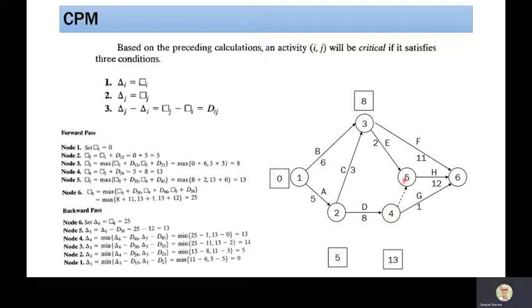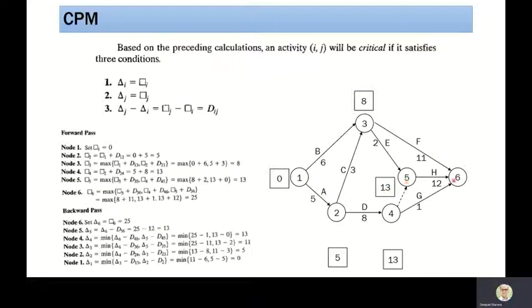Now come to node 5. Node 5, we can reach from 4 to 5 via dummy activity or from 3 to 5 via activity E. Now if we go from 3 to 5, the earliest occurrence time can be 8 plus 2, 10. When we go from 4 to 5, the earliest time can become 13. Since we have to choose the maximum, the earliest occurrence time of node 5 will become 13.